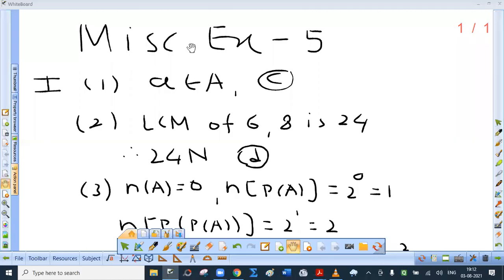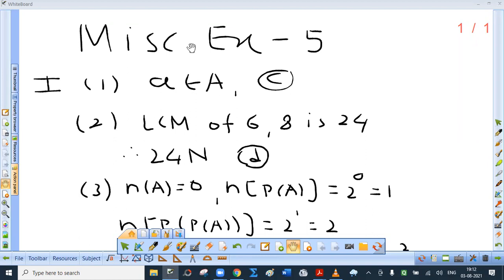Now miscellaneous exercise 5. First question, select the correct answer from the given alternatives. First one, for the set A, B, C, D, E, the correct statement is C, A belongs to capital A.